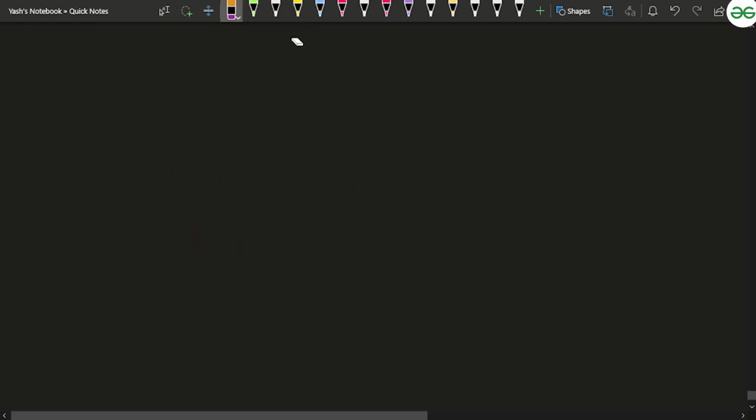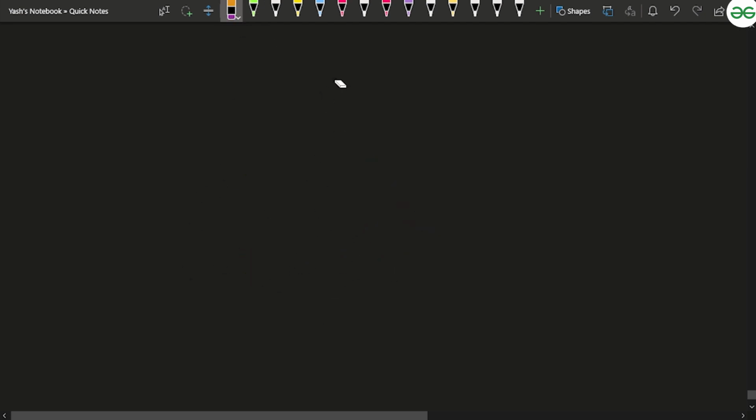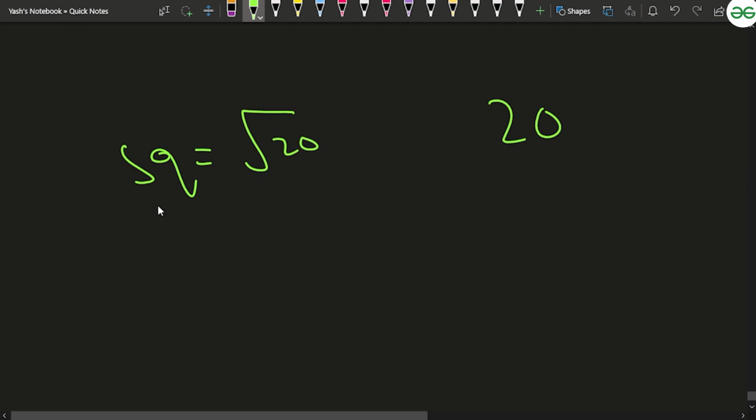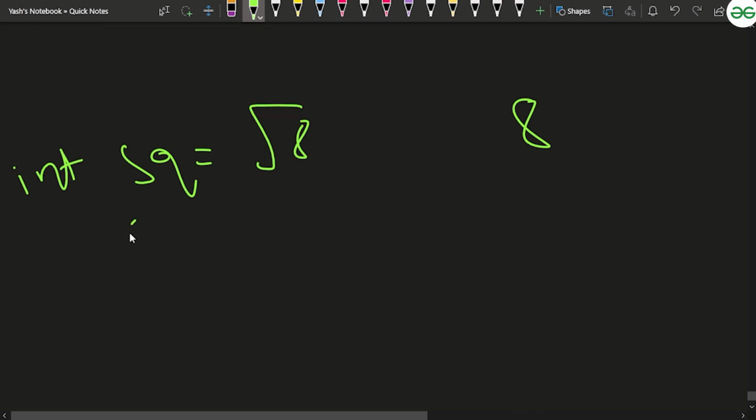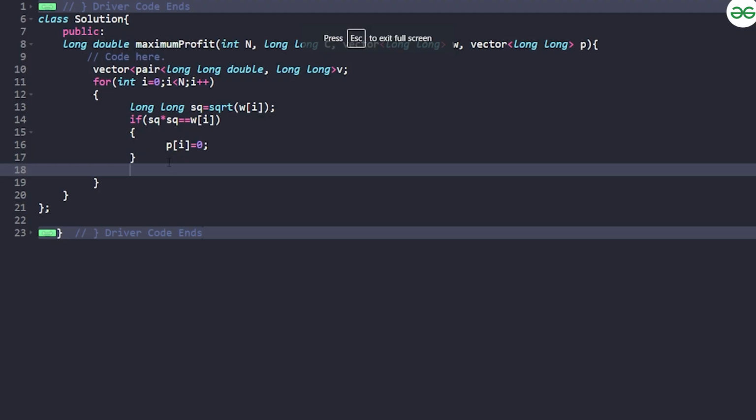But if I give you 9, the square root will be 3, and 3 into 3 will again give me 9. In that case I do not want to consider these. If I give you, let's say, a value like 20, and I'm storing the square root in an integer, then as with 8, SQ will store only 2, and 2 into 2 is nothing but 4, which is not equal to 8. So that's why it will be considered, and all the perfect square blocks will not be considered.